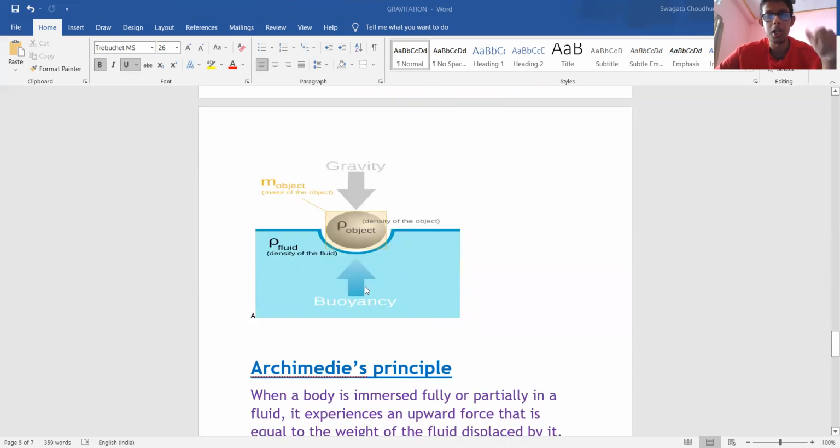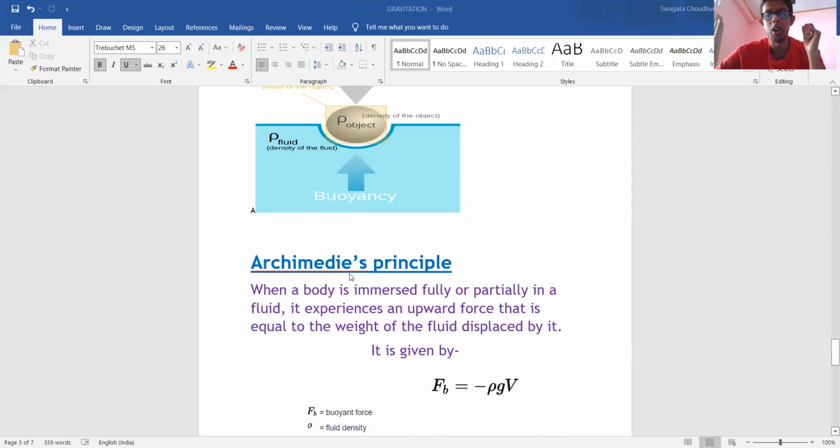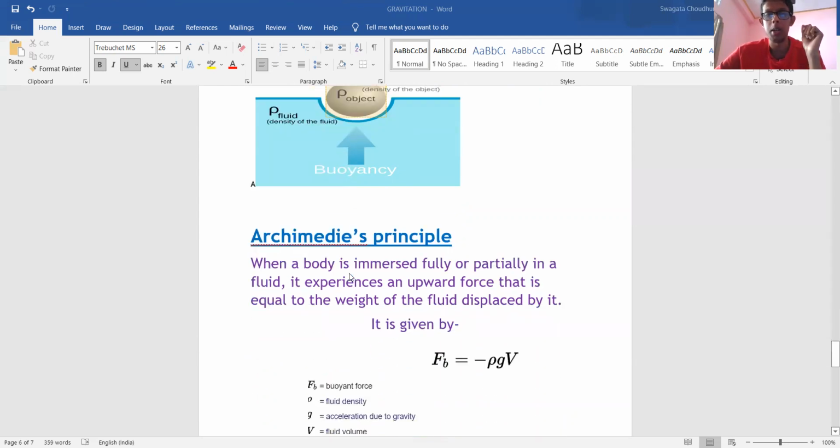See, an object is immersed inside a fluid. It is experiencing some pressure from below. That is the buoyant force. But now let's find out what Archimedes' principle is. When a body is immersed fully or partially in a fluid, it experiences an upward force. That upward force is equal to the weight of the fluid displaced by it. It is given by F_B, that is the buoyant force, equals minus rho g V.